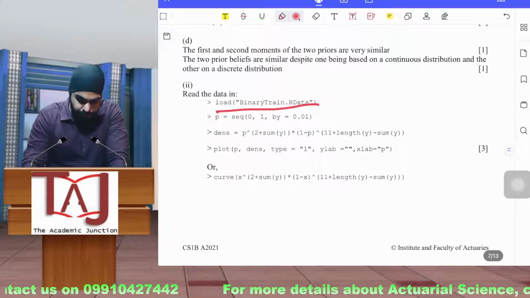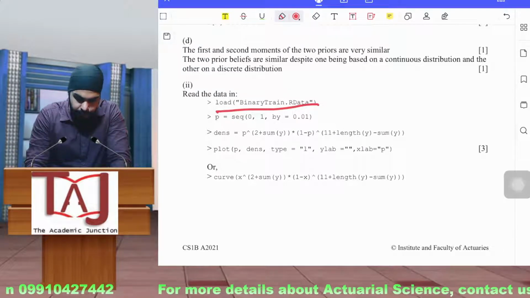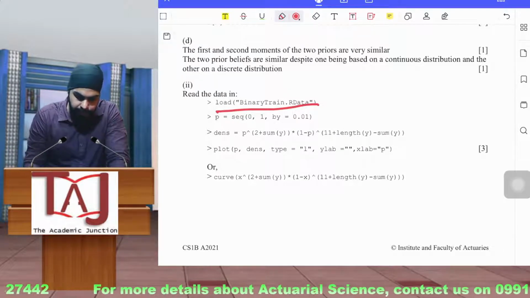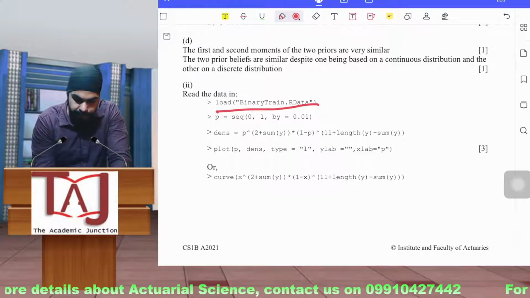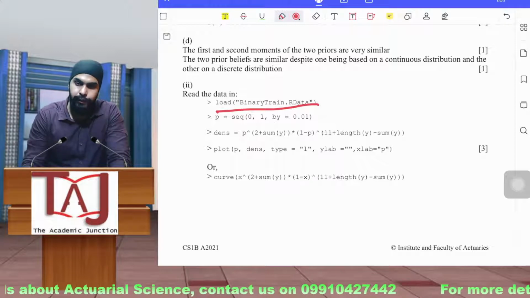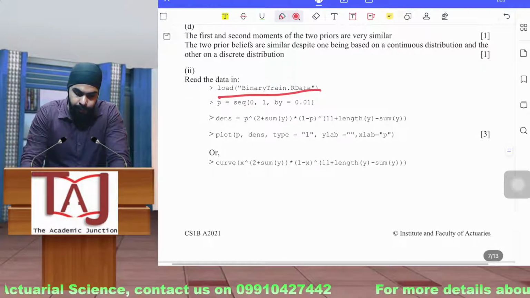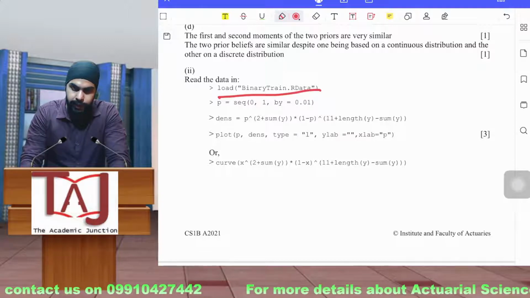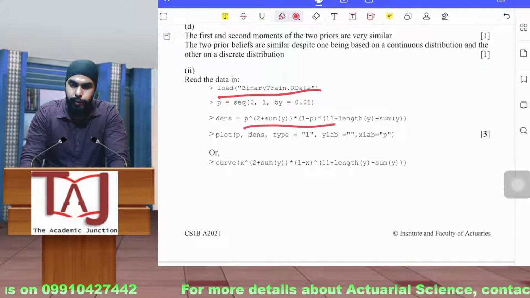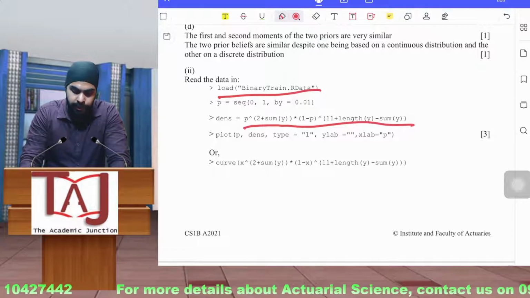After that, they have calculated the plot and density functions. Here you can see that they have just created the formula out of the function that you are having. Here dense is equal to p to the power 2 plus some y. So it is similar to what was mentioned in the question.